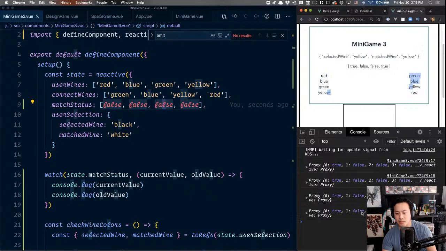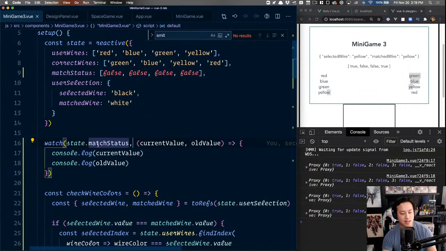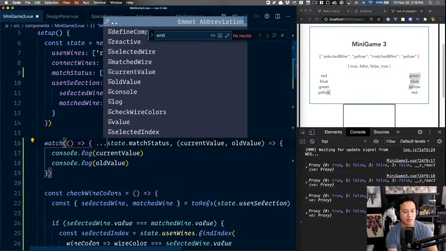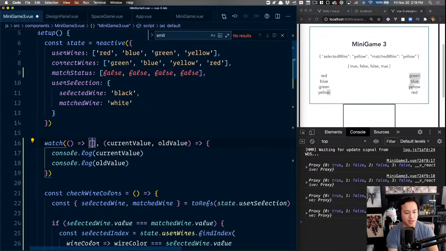I'm a little curious why the proxy wasn't working. The only other thing you might notice is that it is unable to tell you the difference between the old one and the new one. Luckily, last time Alex had an idea to help solve this. If I'm not mistaken, we have to spread out, what was it? I think it was to return an array of the spread out values, I believe is what we did. So I'm going to check, do this.